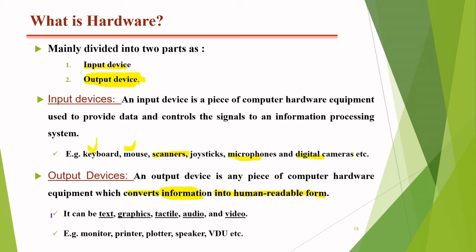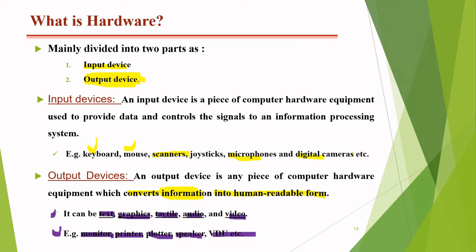There are so many ways in which the system can provide data as output: text, graphics, audio and video also. There are many output devices like the monitor, which gives us data in the form of text and video, plotter, and the speaker, which we use for audio, and so on.